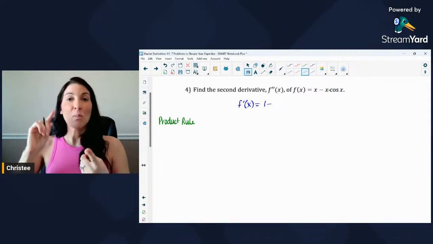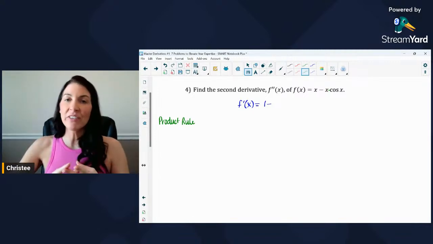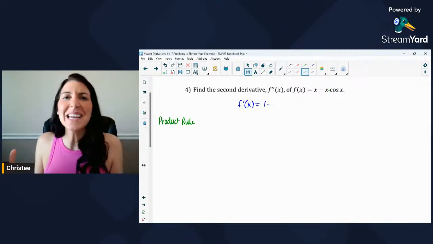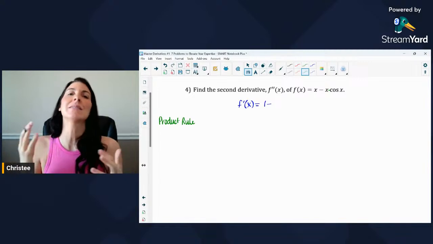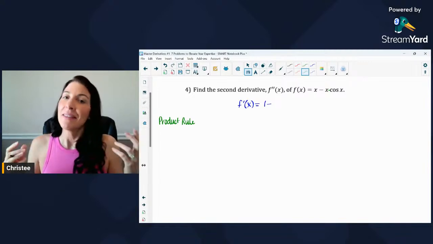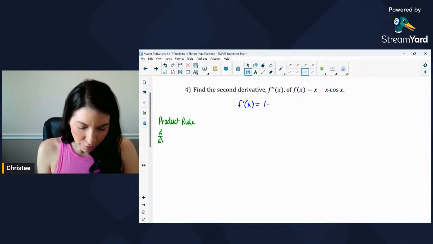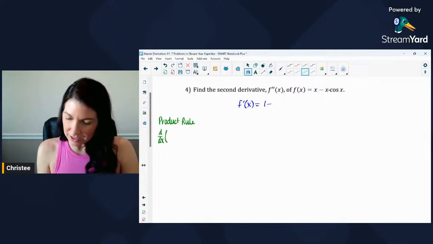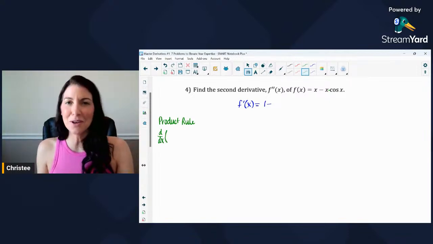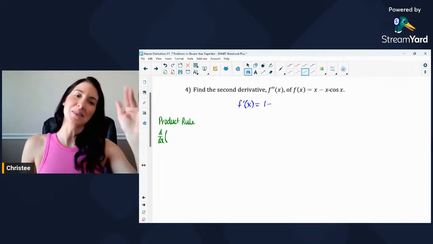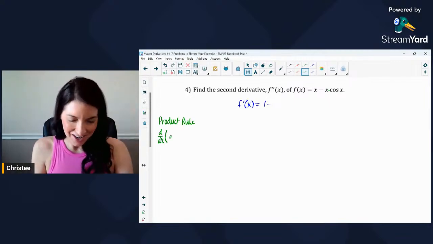So far, I've reviewed power rule with you. I've reviewed quotient rule with you. It's time to review product rule. You need to know these rules. I know it's annoying reviewing all these rules, but that's how you really succeed in this class. Okay, so the rule for the derivative with respect to x, and I usually use f of x when I show the rule, but f of x is in the problem, so let's not use f of x. Let's use g and h again. Okay, so here we go.